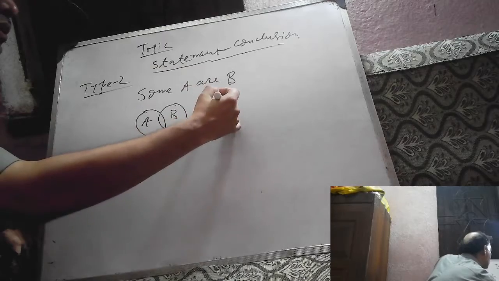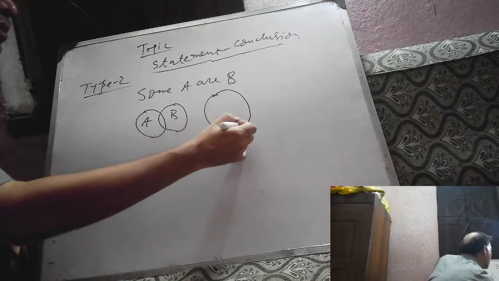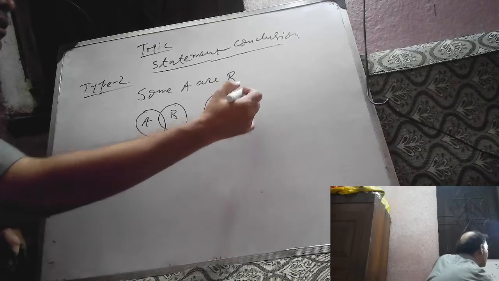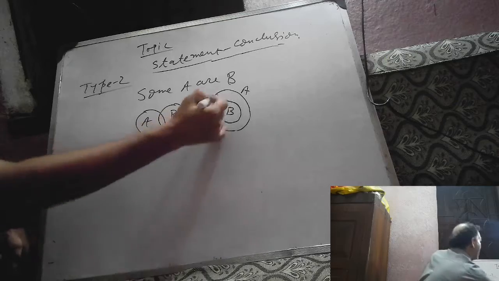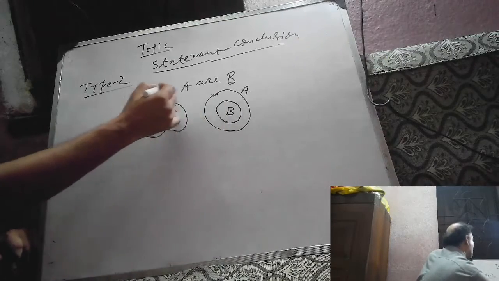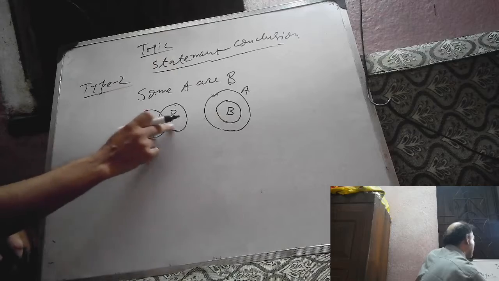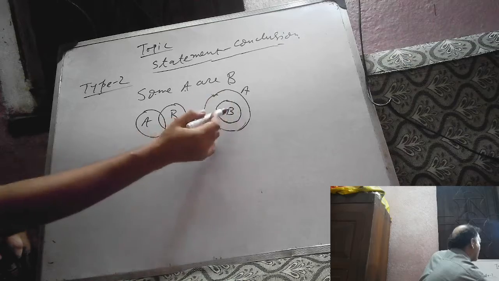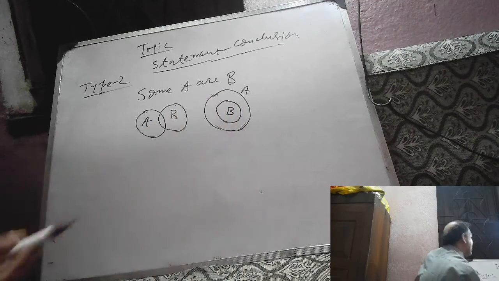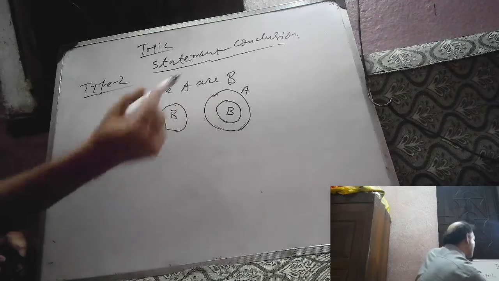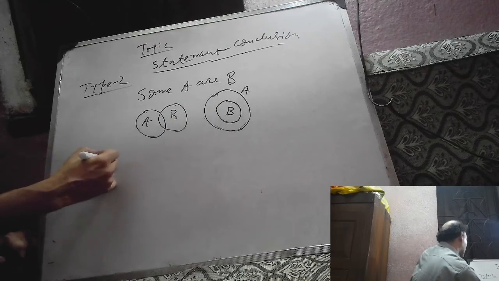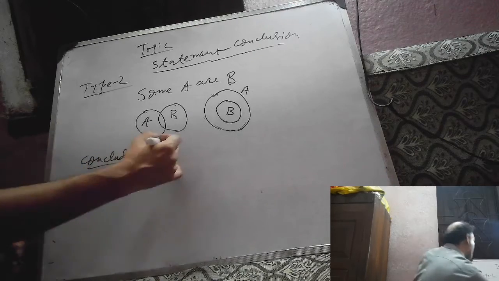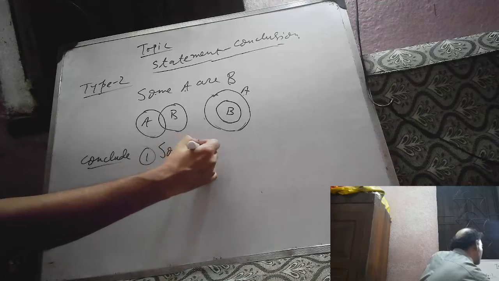Again, if we draw two concentric circles, outer A, inner B, so some A are B. So the possible Venn diagram of some A are B is like this or like this. The outer circle represents event A, and the inner circle represents event B. So some A are B. Now conclusion. What can we conclude from the given statement? Suppose number 1 given, some B are A.